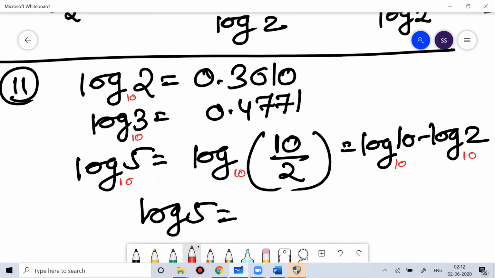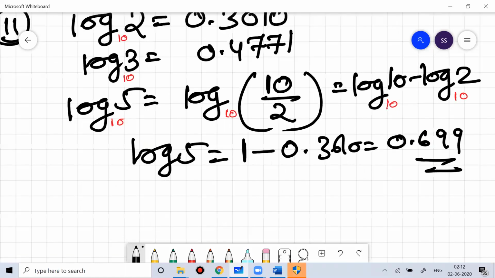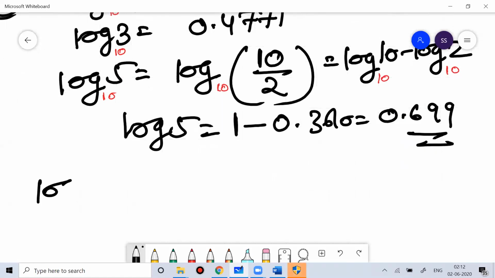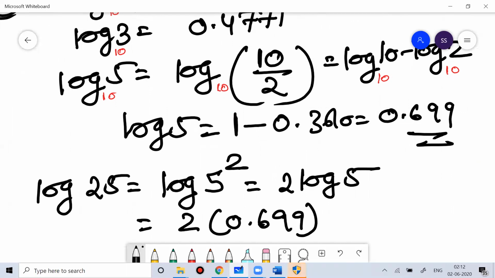So log base 10 of 10 is equal to 1, minus log 2, which is already given, that is 0.3010. That will give you the value of log 5. Log 5 value is 0.699. You can remember this, it will be really helpful for you. If I ask you the value of log 25, log 25 is nothing but log of 5 squared. That is nothing but 2 log 5, so that is 2 times 0.699, which is 1.398. If you know this, it will definitely help you.